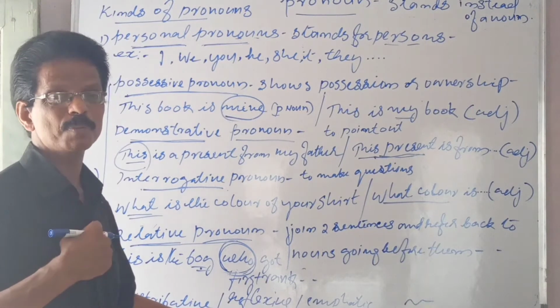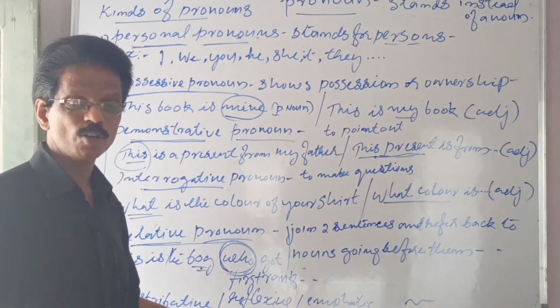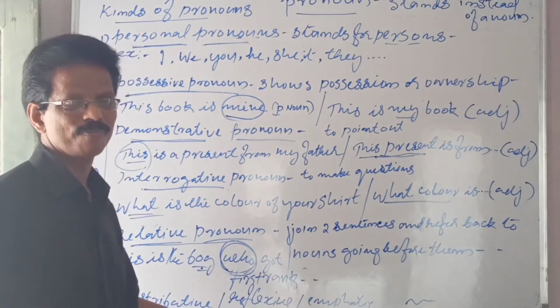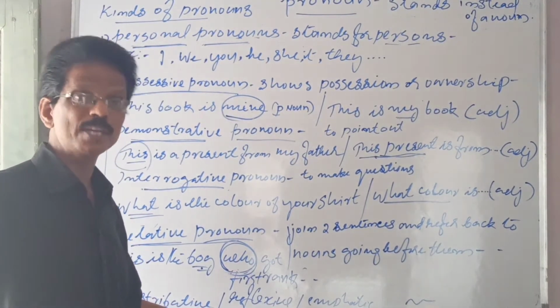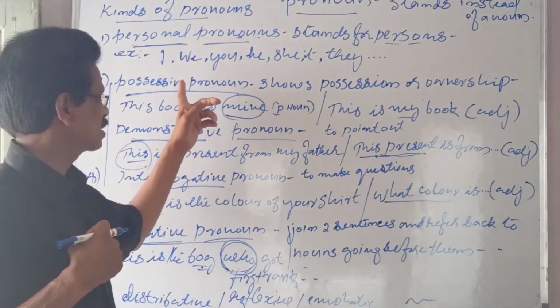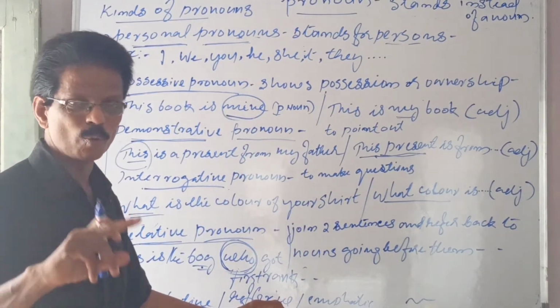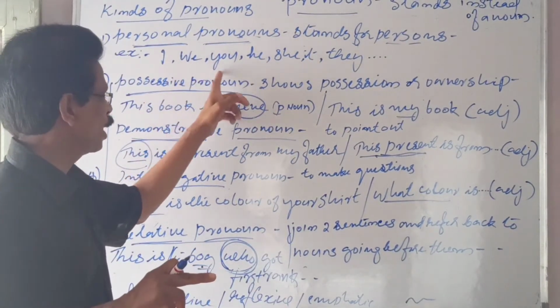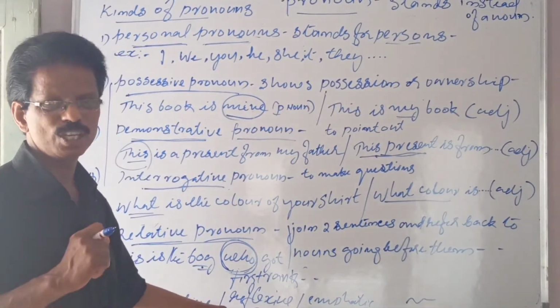When we speak of a third person, that becomes a third person. Or when somebody speaks of me, I am third person there. Okay, now first person, second person, third person. So personal pronouns, that is I, we, you, he, she, it and they. That is very easy to understand.